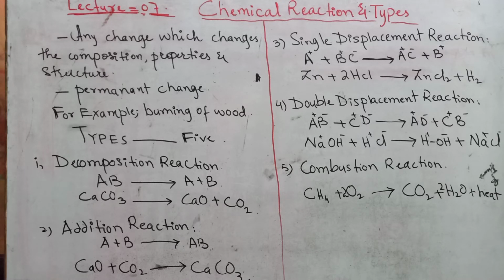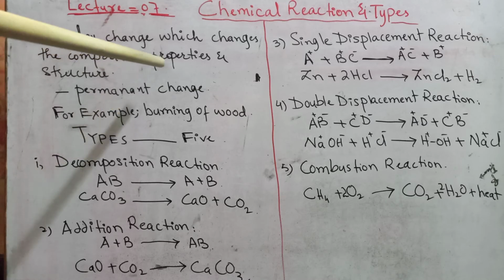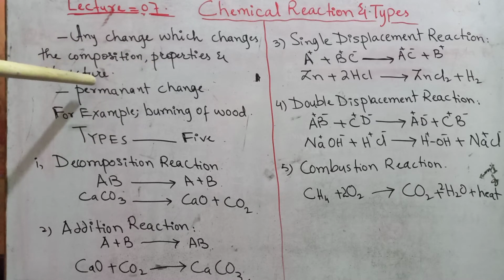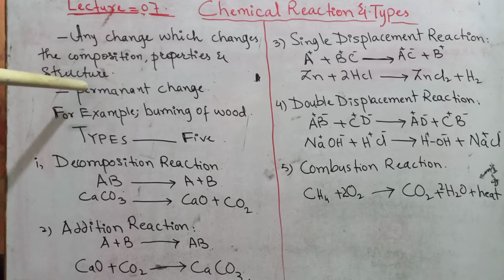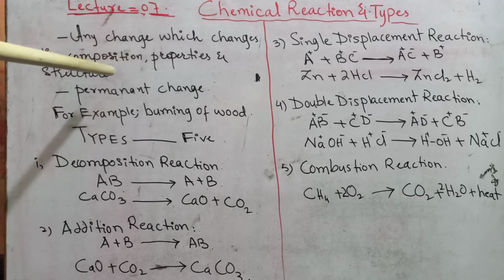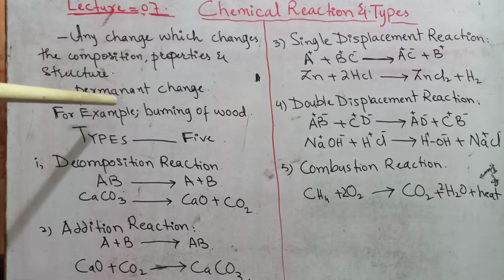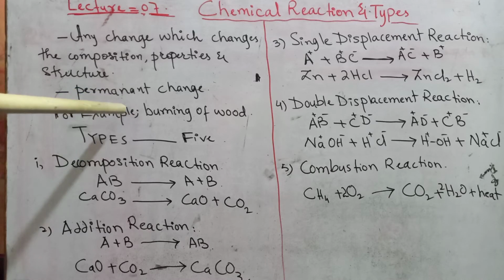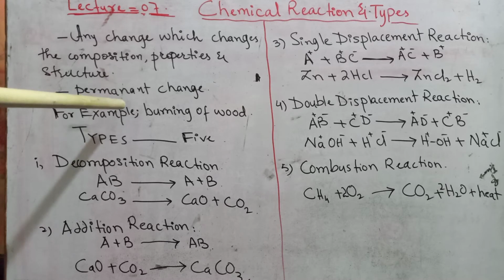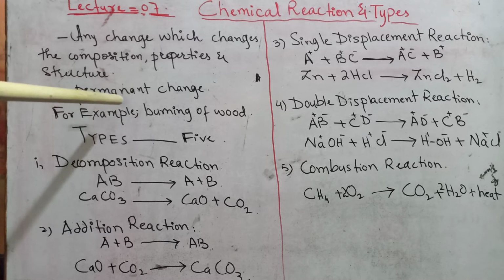However, today we are going to learn about the chemical change or the chemical reaction. It should be noted that any change which changes the composition, properties and structure of any substance during the change is known as the chemical reaction. Remember, in the chemical reaction the composition and the properties of the substance are totally changed. So we can say that the chemical change is the permanent change. It means once the change has occurred, it's really hard to return to its original state.